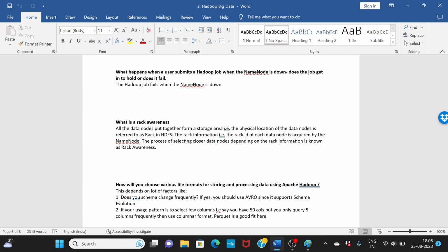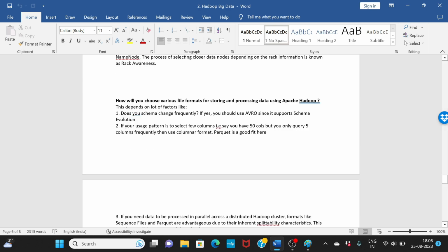So the process of selecting the closer data nodes depends on the rack information. This is called rack awareness. The name node should know where that rack is and which rack ID is closer to the node. That information will be maintained by the name node, and this process is known as rack awareness.